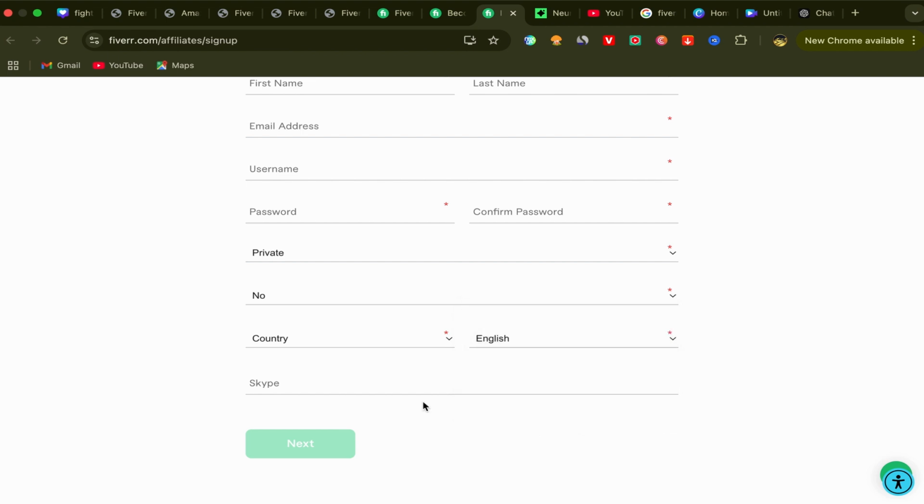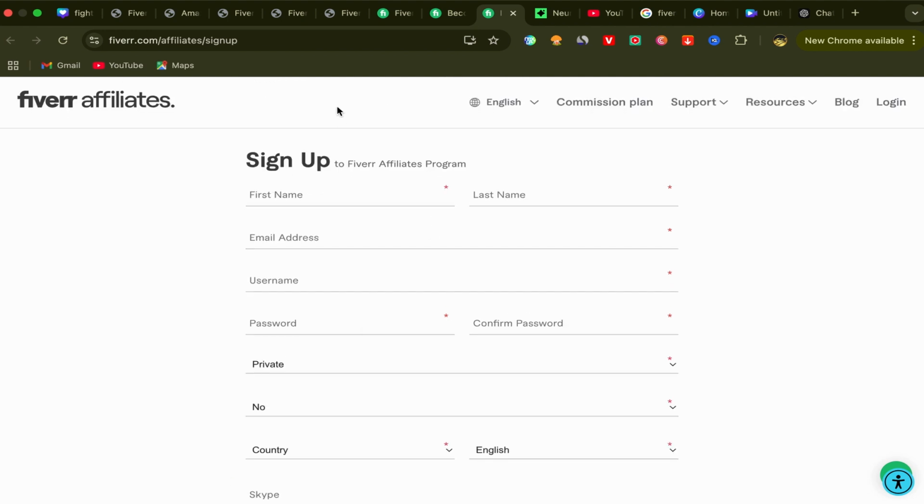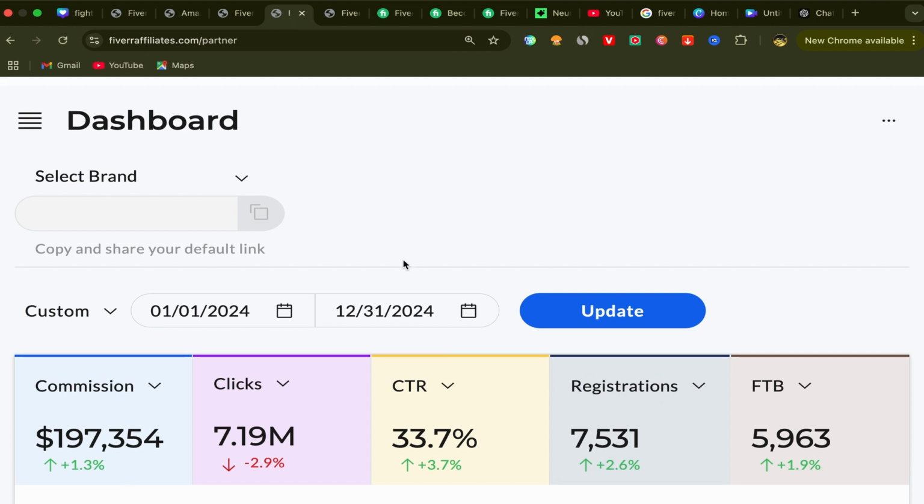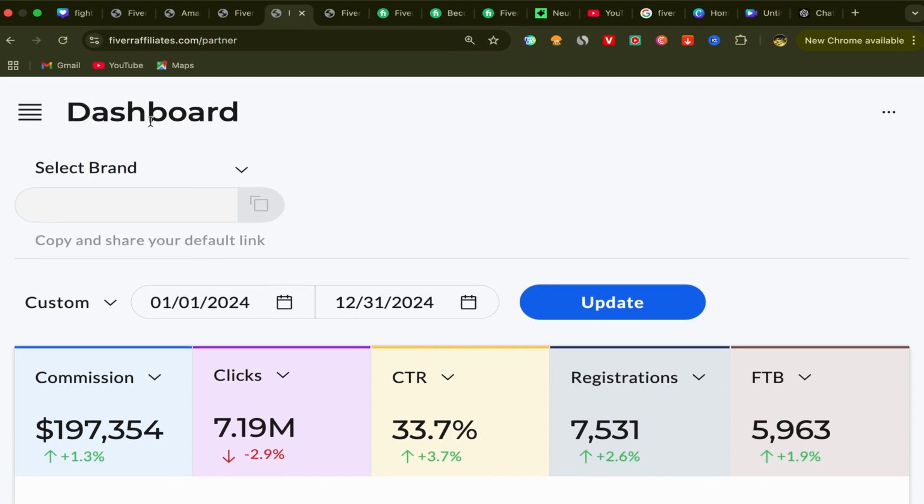If you have a Skype account, you can put your Skype account here. If you don't have, that's fine. Just click on next and that's it. You can see the sign up process is super easy and simple. After you finish, this will be your home page and you should have an account like this one. So this will be your Fiverr affiliate account dashboard.